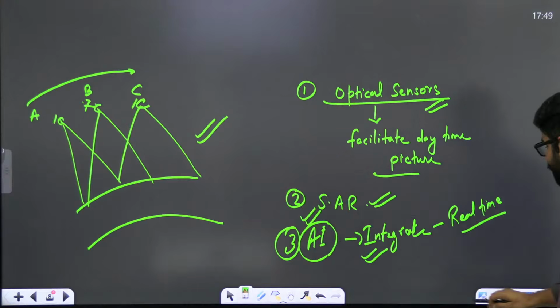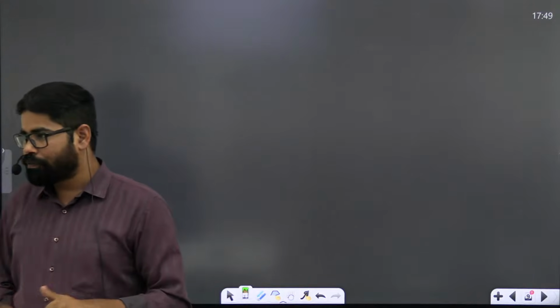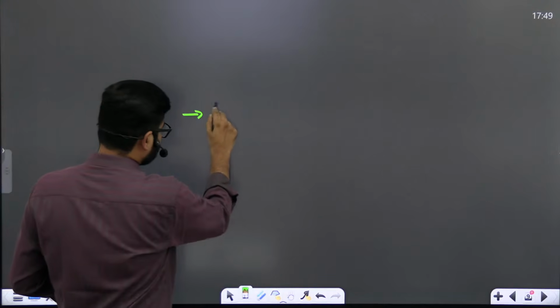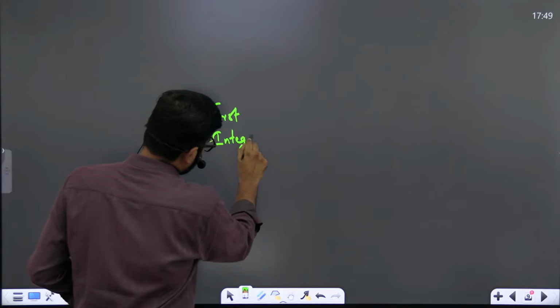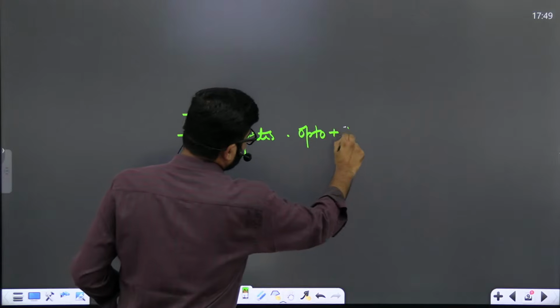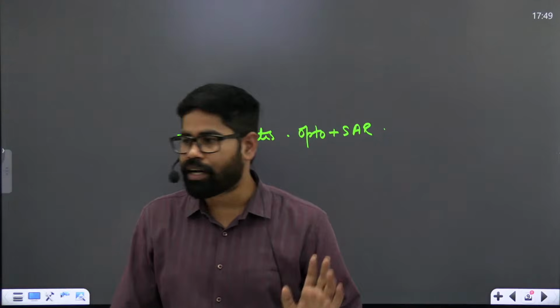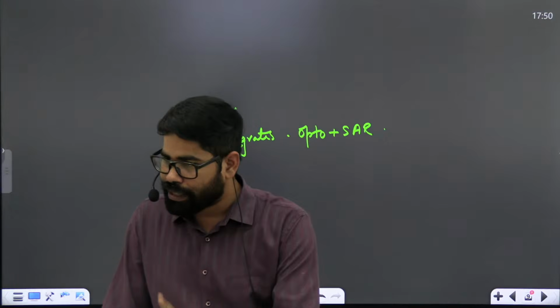The third part of the answer is this one, कि why it is first of its kind in the world. Why it is called as first of its kind in the world. कि पूरे वर्ल्ड में ऐसा पहली बार क्यों ऐसा हमें देखने को मिल रहा है? तो it is first of kind. Why? It integrates this opto plus SAR. The optical imaging plus synthetic aperture radar imaging, which is not found in any other satellites as of now. That is first part.